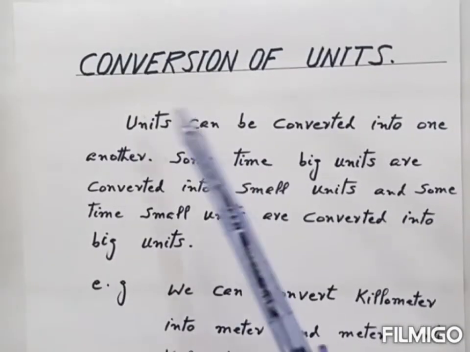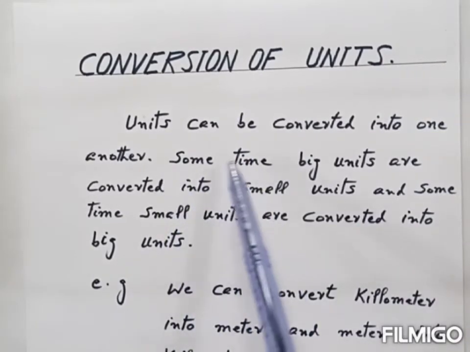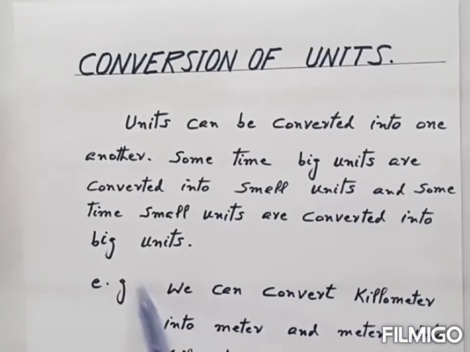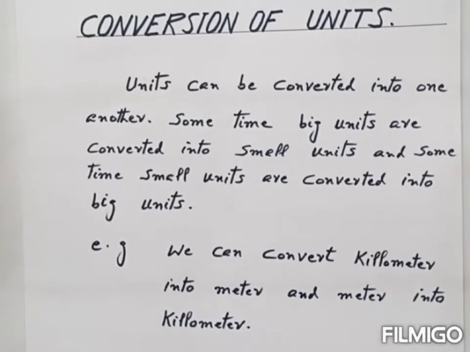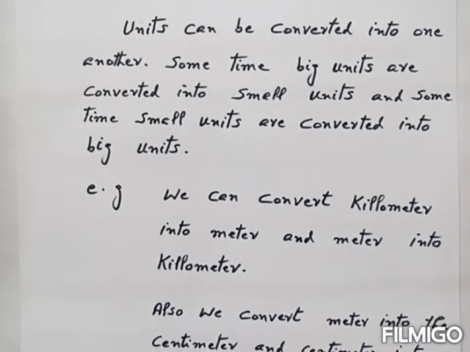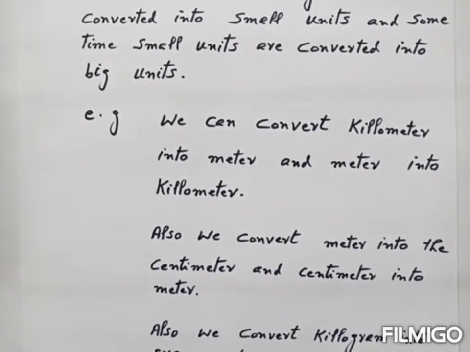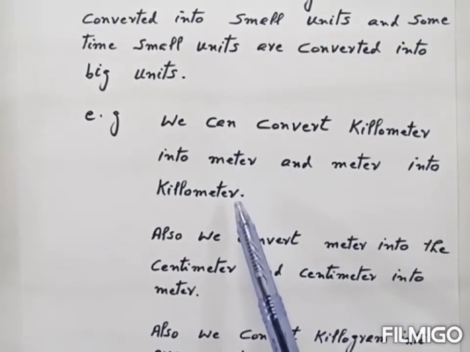So the first thing which we are going to discuss in this lecture is conversion of unit. How units can be converted into one another. How we convert big unit into a small unit and small unit into the big unit. For example, how we convert kilometer into meter and meter into kilometer.